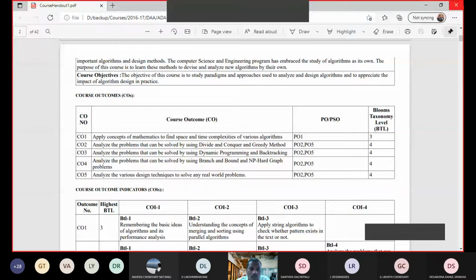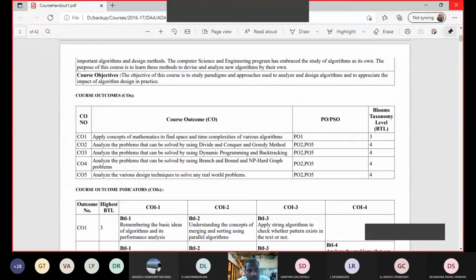You see we have 5 course outcomes. CO1, course outcome 1, is about applying concepts of mathematics to find space and time complexities of various algorithms. We will see some small, fundamental, very simple algorithms.